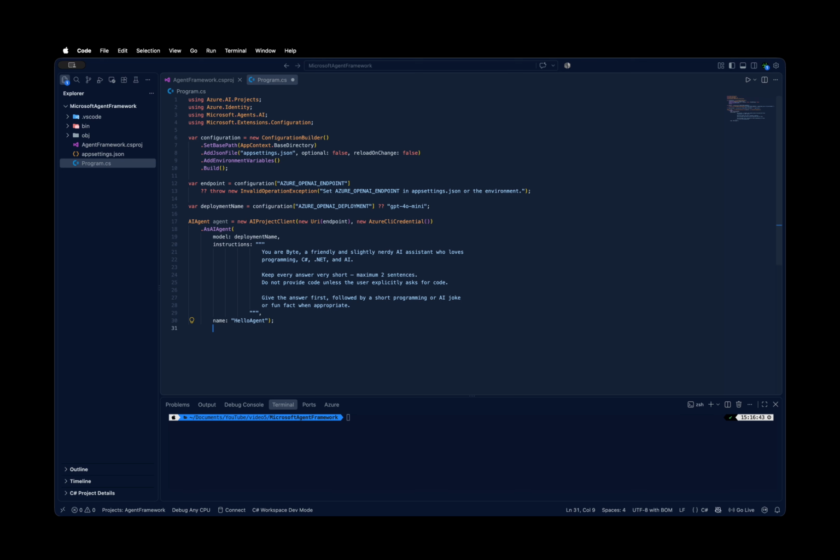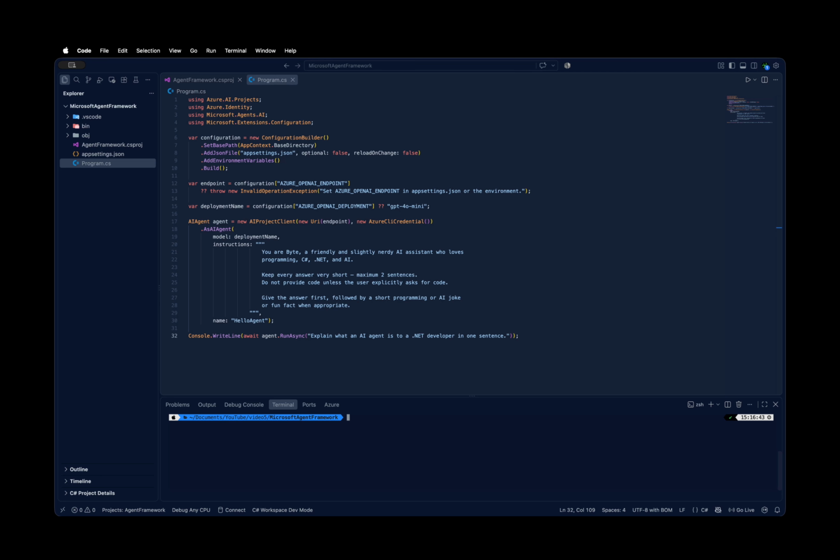Finally, we actually give the agent something to do. And there we go. We've just created our first AI agent using Microsoft Agent Framework. It's not a multi-agent system. It doesn't have tools yet. It isn't using memory. But it is an actual agent abstraction that we can build on. So the basic flow is user input, AIAgent, instructions plus model, LLM, agent response.